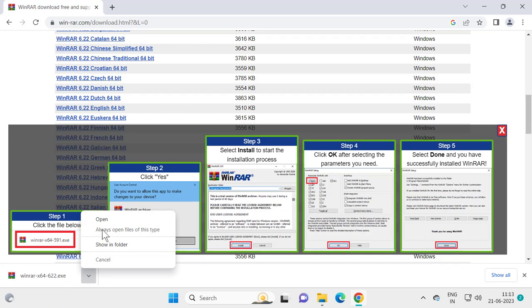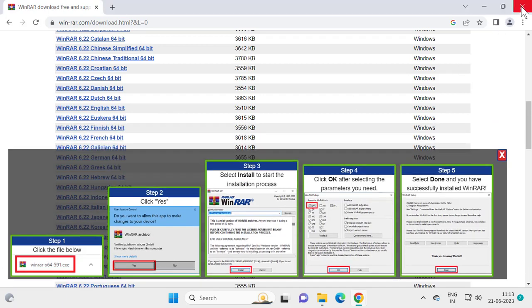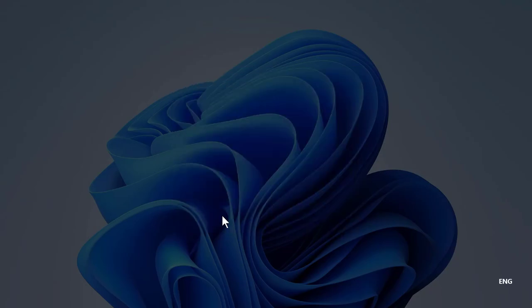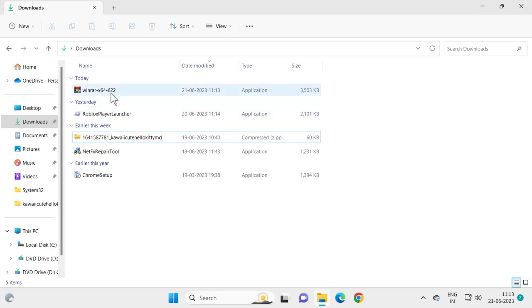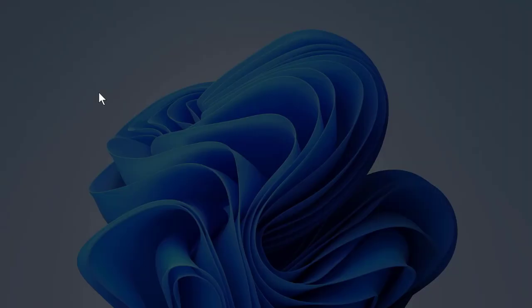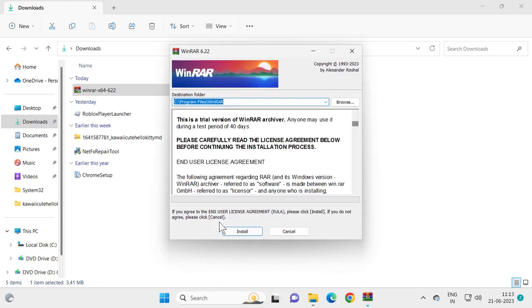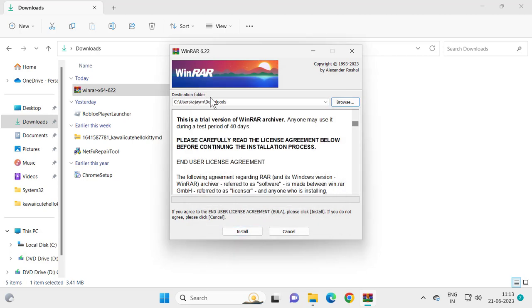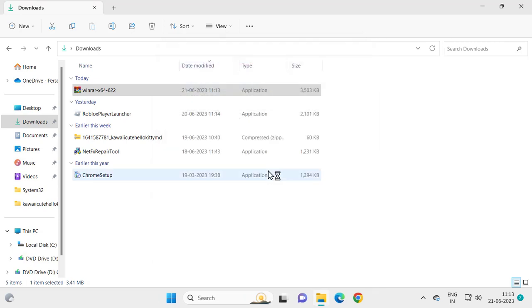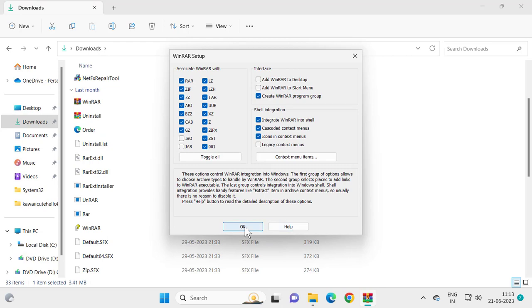After WinRAR finishes downloading, open it up. Close the web browser, since you just want to install it. Go to File Explorer and extract WinRAR, click yes, and choose Program Files. I'm going to select these two downloads, click OK, and select your location to save it. Click install and click OK.